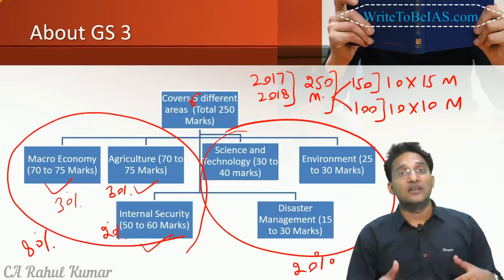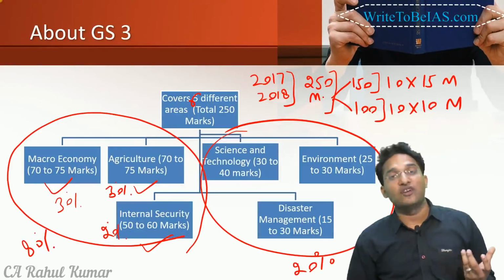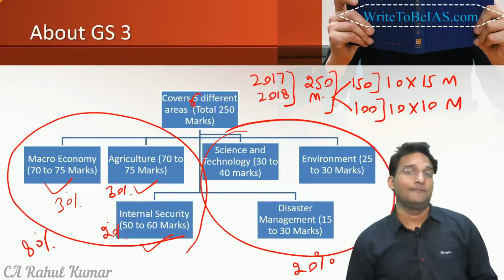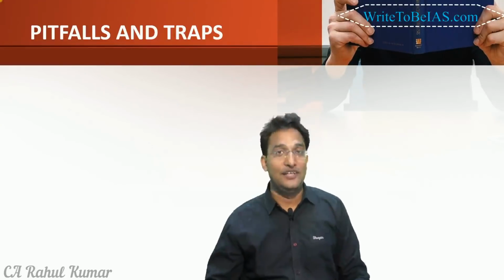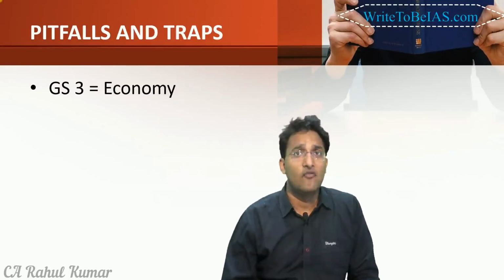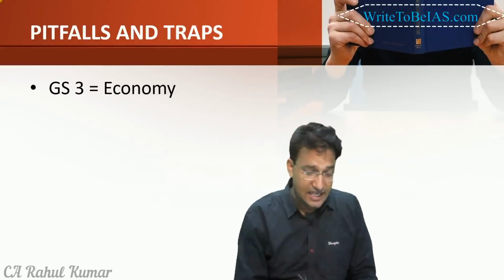Now we will discuss the different traps or pitfalls that can be there while we are preparing for the General Studies paper 3. First of all, the biggest trap is that when people hear about the General Studies paper 3, they think that it is equal to economy.